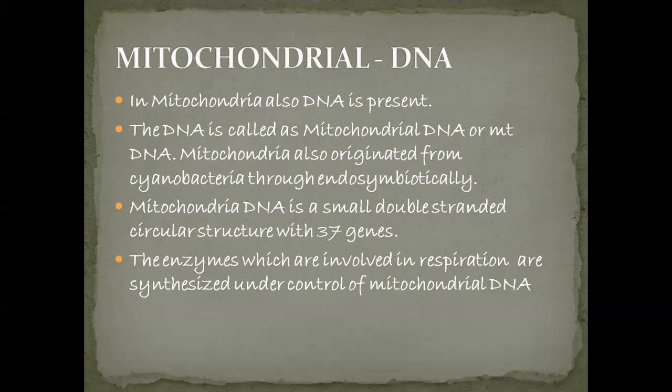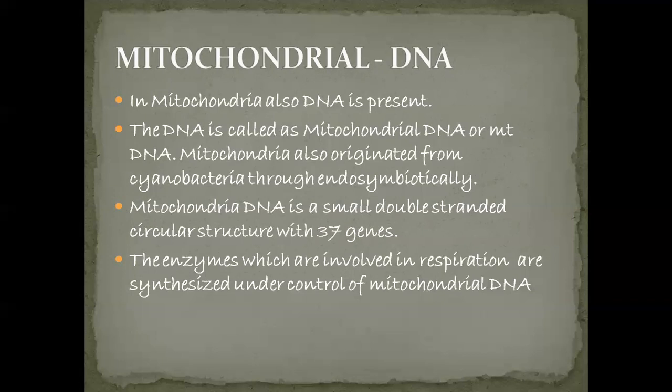This mitochondrial DNA also originated endosymbiotically from cyanobacteria, like plastids. It is attached to the inner membrane of the mitochondria in the matrix region. The mitochondria consist of a double membrane, an outer membrane and an inner membrane, and the DNA is attached to the inner membrane.